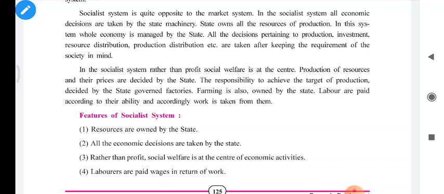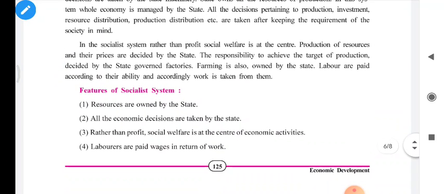So, in some way, it is very beneficial to the poor people in society. In the socialist system, rather than profit, social welfare is at the center. So, it completely differs from the market system, where profit is at the center rather than social welfare.